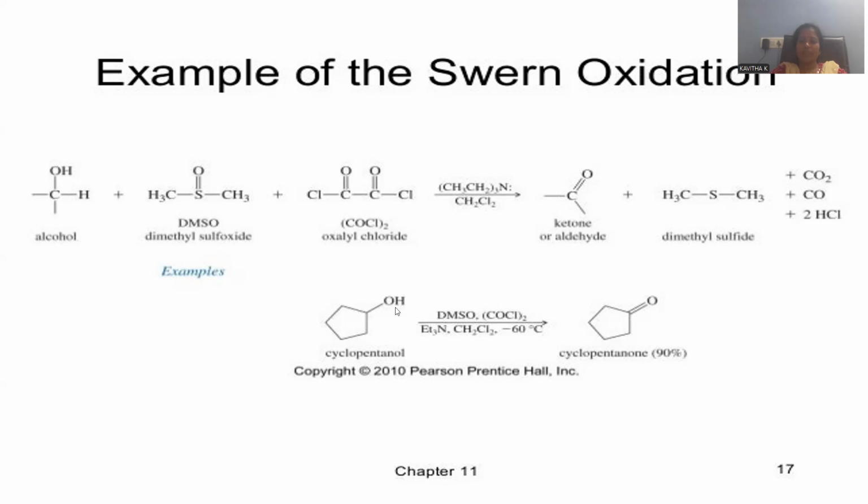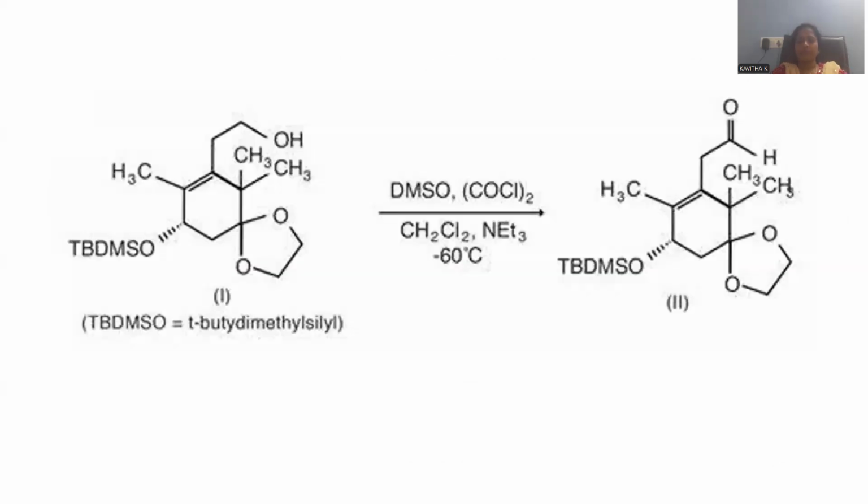Here we have cyclopentanyl alcohol. Cyclopentanyl alcohol was taken, cyclopentanol we can say. So the optimum conditions, whatever Swern oxidation reagents we know, all together are to be worked upon this secondary alcohol. You can observe this carbon is bonded with alkyl groups on two sides, so this is a secondary alcohol, which is able to give the product ketone, right? Secondary alcohol giving rise to a ketone as the product. So Swern oxidation will be carried out on different compounds, but the requirement will be alcohol oxidation.